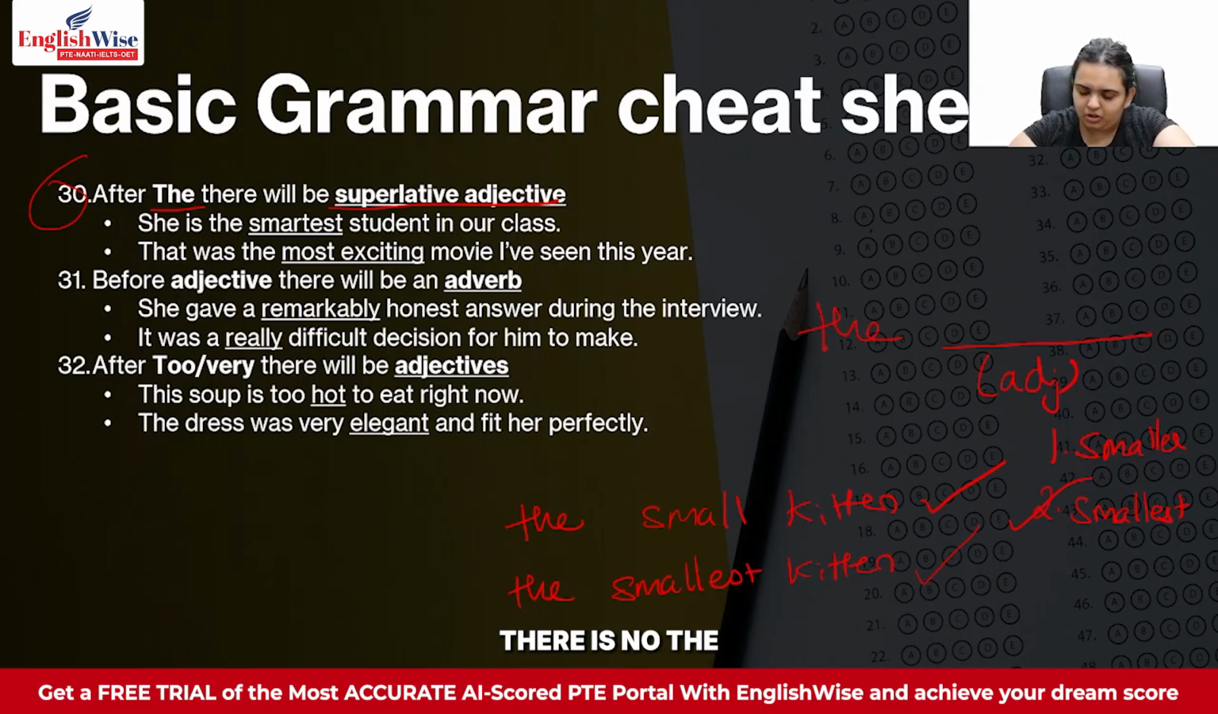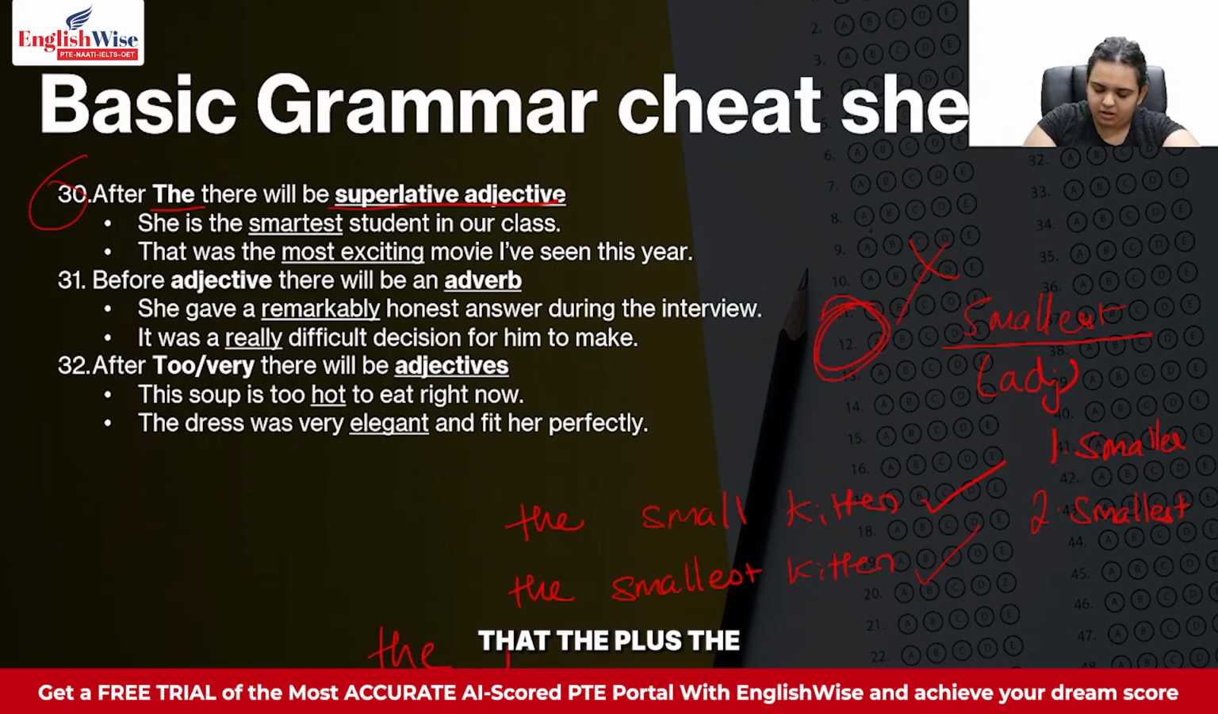But let's say there is no "the" given here. Then you can't put "smallest" over here. If you take "smallest" as your answer, that's going to be wrong, because where is the "the"? There is no "the" over here. So the "the" plus the superlative adjective always make a pair. Superlative adjectives can't come without "the". You can't say "a smallest kitten", only "the smallest kitten". This is always how we say it. So if "the" is not given, you can't put a superlative adjective. So this is how you use this rule.